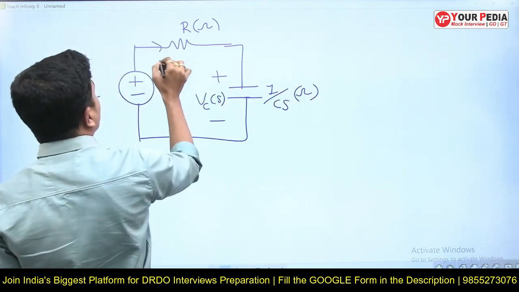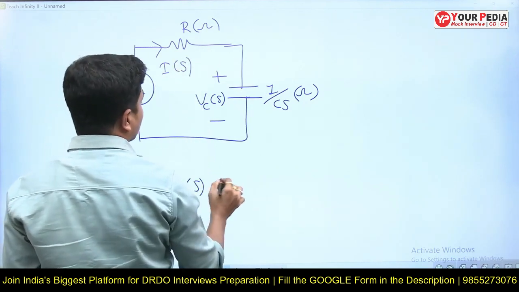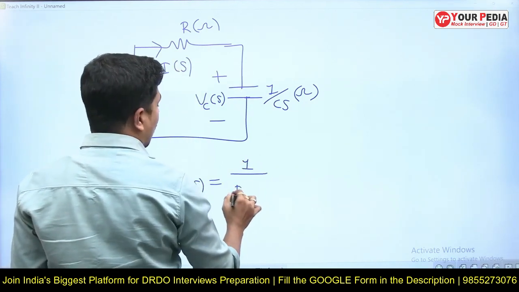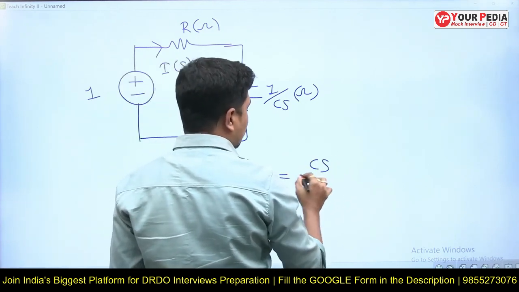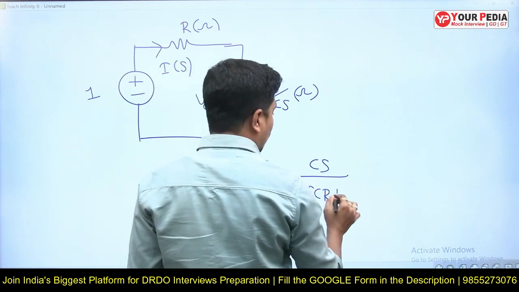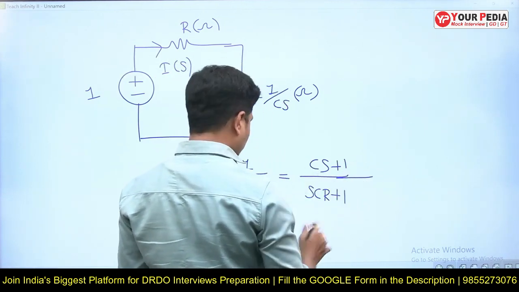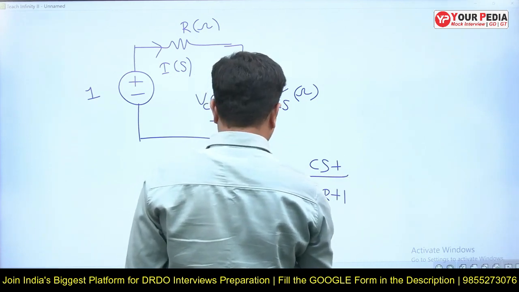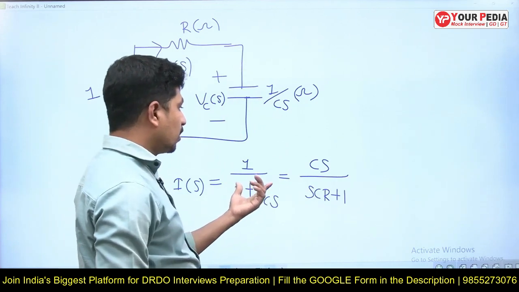The current in the circuit is I of s. Let's find I of s. I of s is equal to 1 by R plus 1 by Cs, which is Cs by SCR plus 1 once simplified.